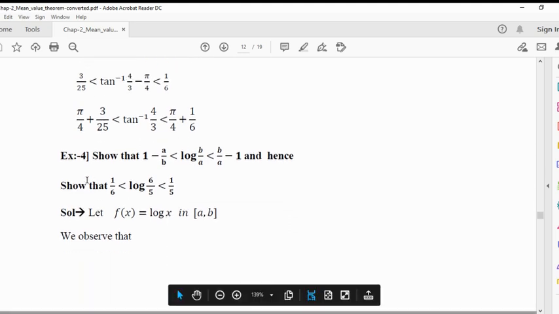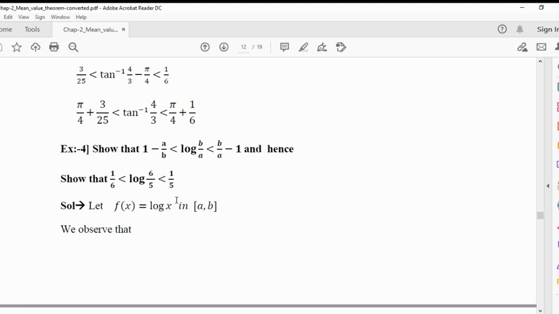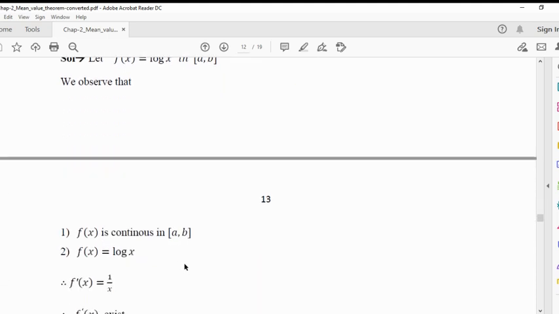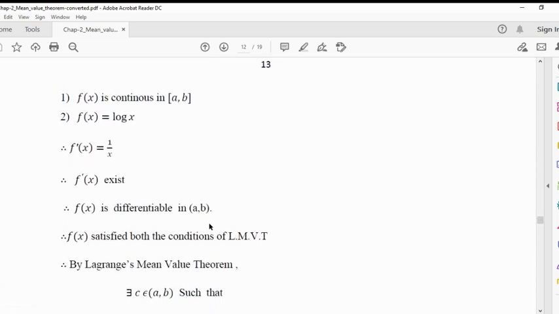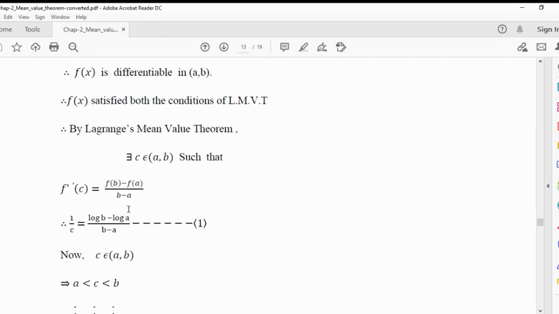Next example: show that 1 minus a upon b is less than log of b minus a, less than b upon a minus 1, and hence deduce 1 by 6 less than log of 6 by 5 less than 1 by 5. Now here we can take the function f of x is equal to log x on a closed interval ab. Similarly, f of x is continuous on closed interval ab, and f of x is derivable on open interval ab. So by using LMVT, there exists c belonging to open interval ab such that f dash c is equal to f of b minus f of a upon b minus a.